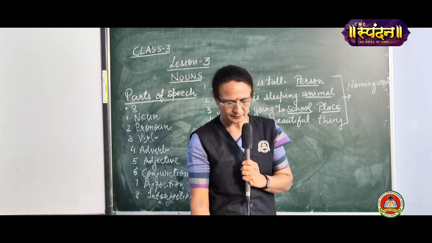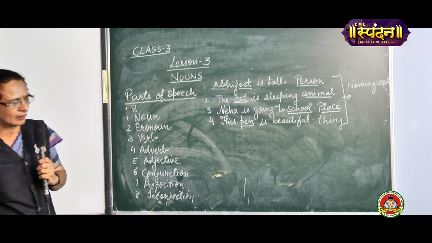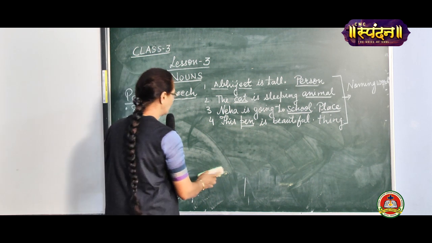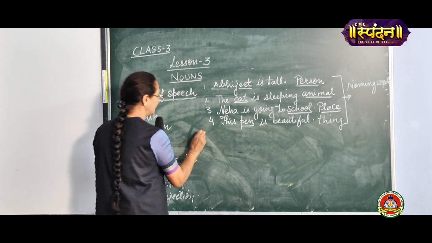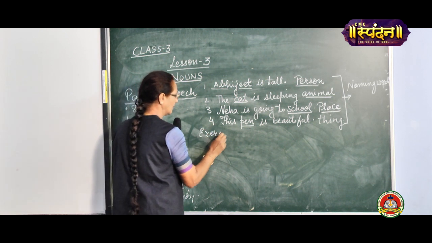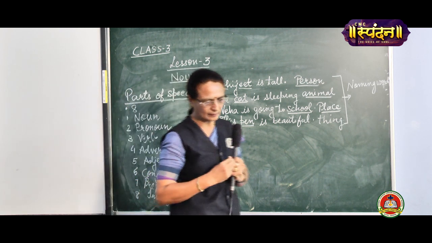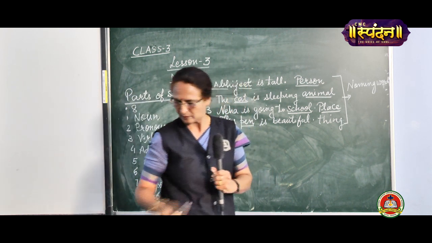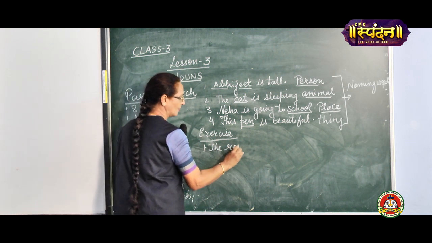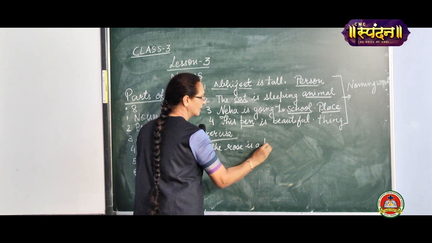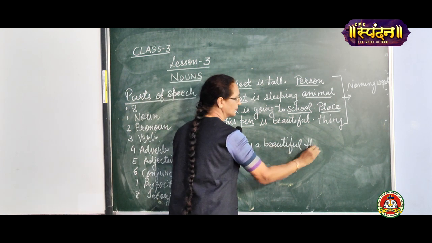Now we come to a few exercises. If I ask you, the rose is a beautiful flower.